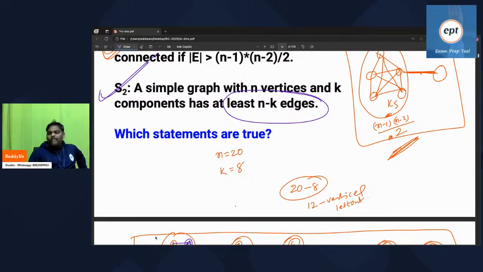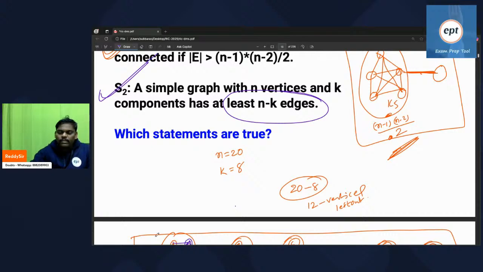At least 12 edges, since 20 minus 8 is 12. It is like the previous problem only, but forest is not mentioned. Be careful. Forest is not mentioned.